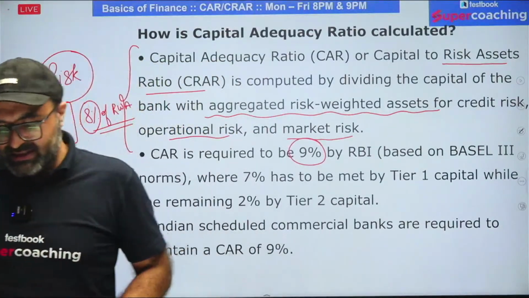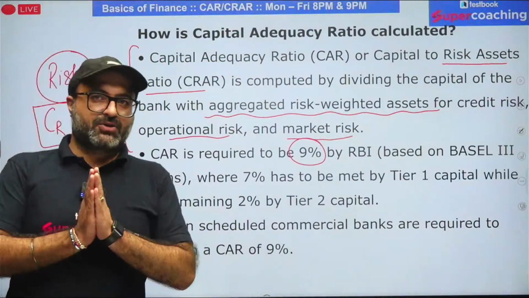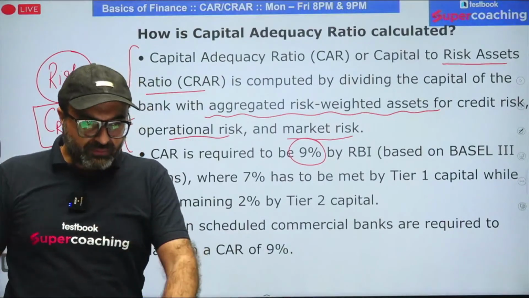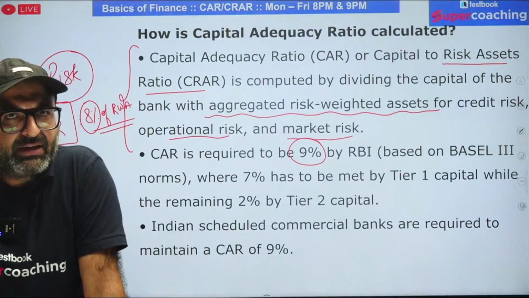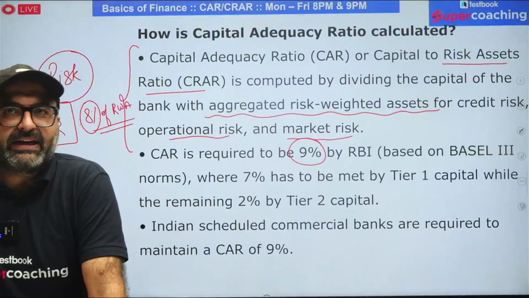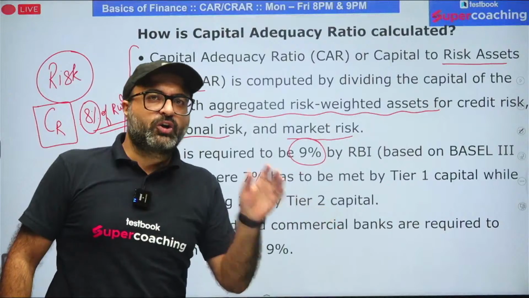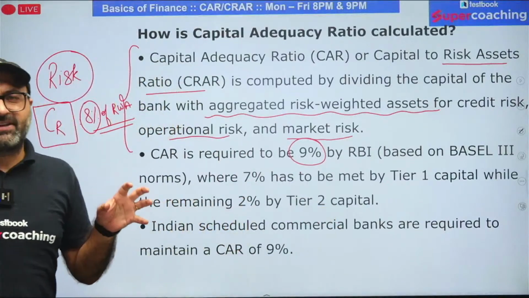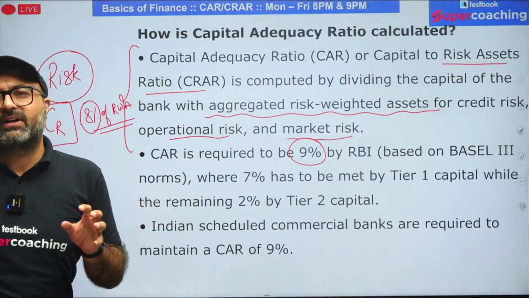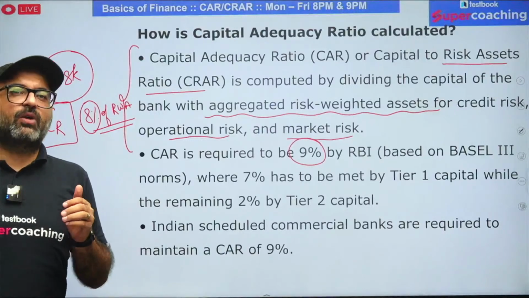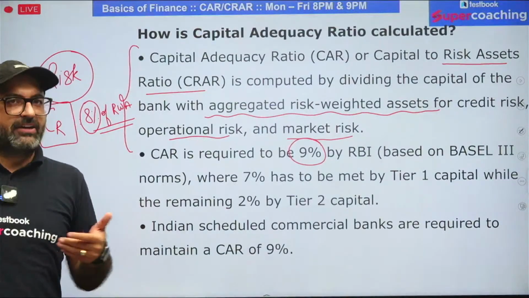Now let's summarize this. Capital adequacy ratio basically means out of the bank's capital, bank is liable to maintain certain reserves, and these reserves will help the bank to counter bank's credit risk in the near future.